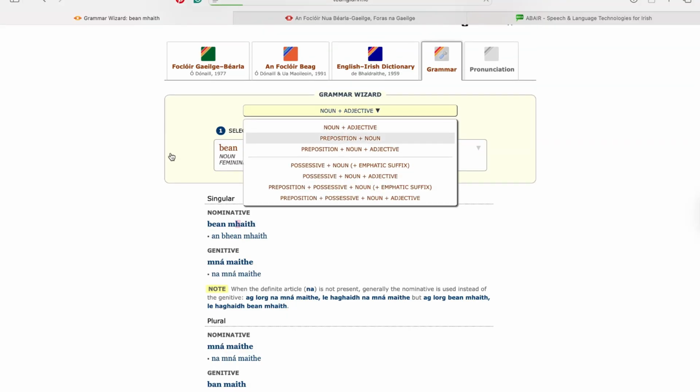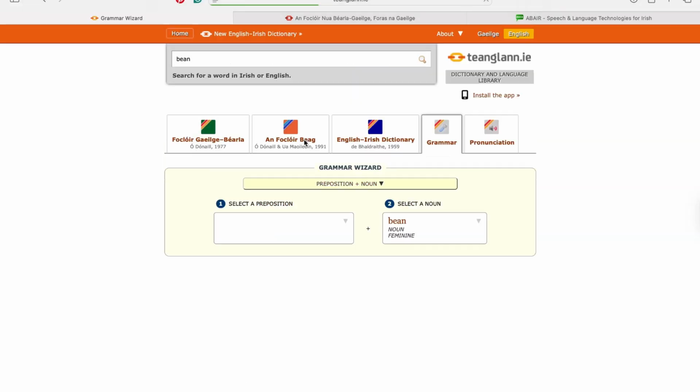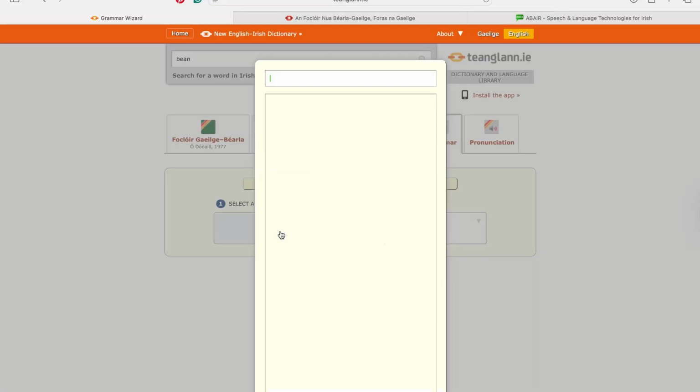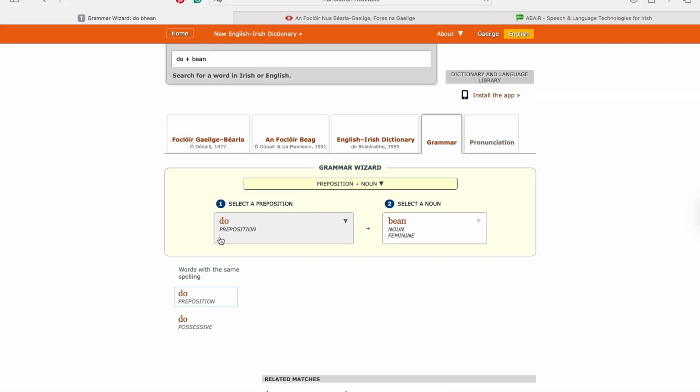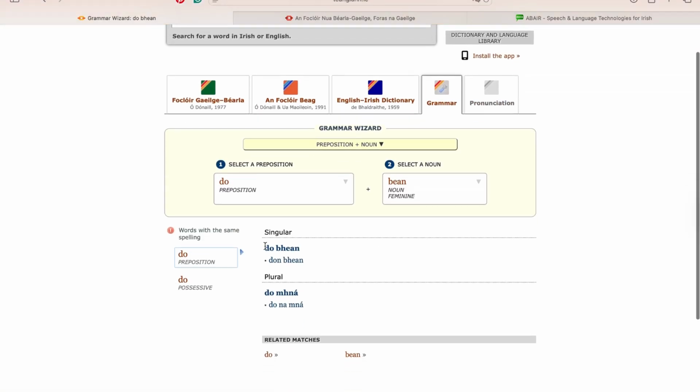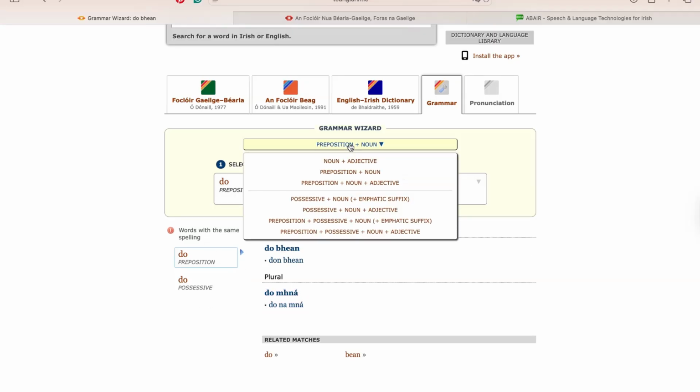Other ones it's perfect for is prepositions, because there are changes to nouns after prepositions. So if you were saying for a woman, let's choose for and woman, and you'd see it's do bhean or ar bhean, for a woman, and don bhean is for the woman. And this is the plural for women, for the women. So you can see how the changes happen to nouns here.